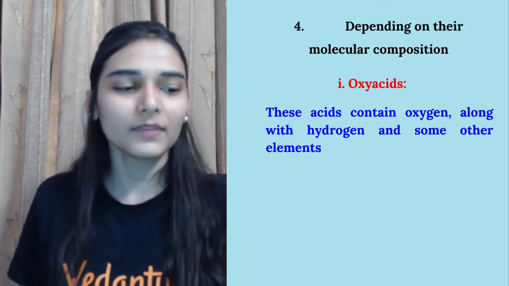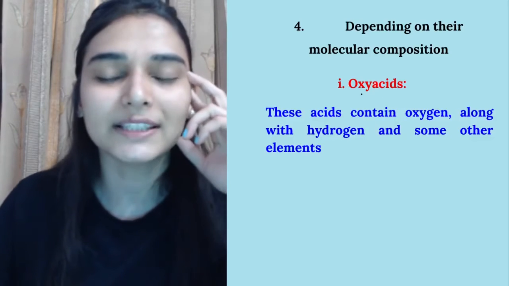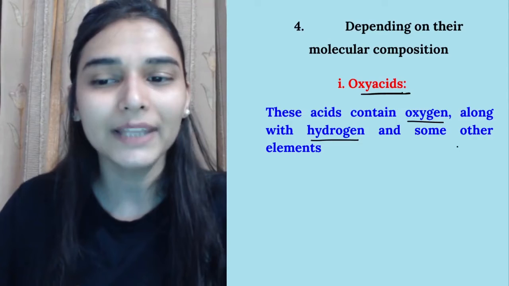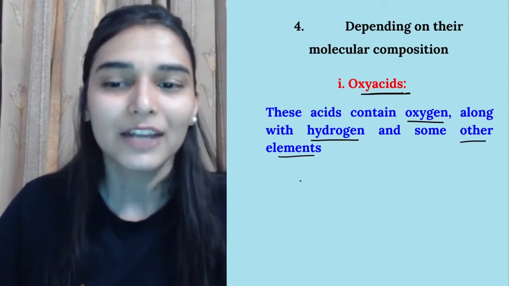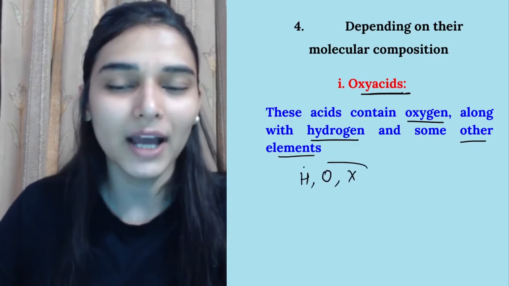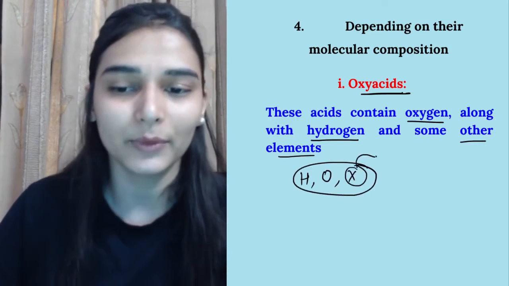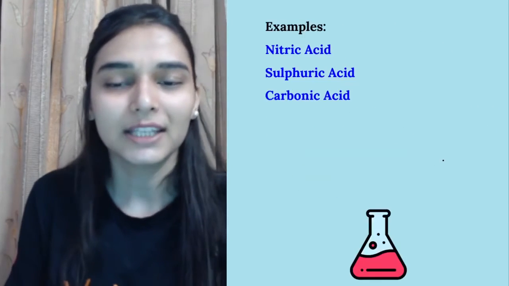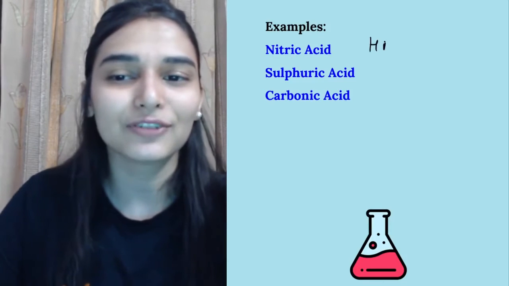The next is depending on the molecular composition. ठीक है? So molecular composition के basis पर we have oxy acids. They contain oxygen along with hydrogen and some other element. जैसे hydrogen होगा, oxygen होगा and X होगा. Let's say X is any other element than oxygen and hydrogen. ठीक है? जैसे we have the example nitric acid.